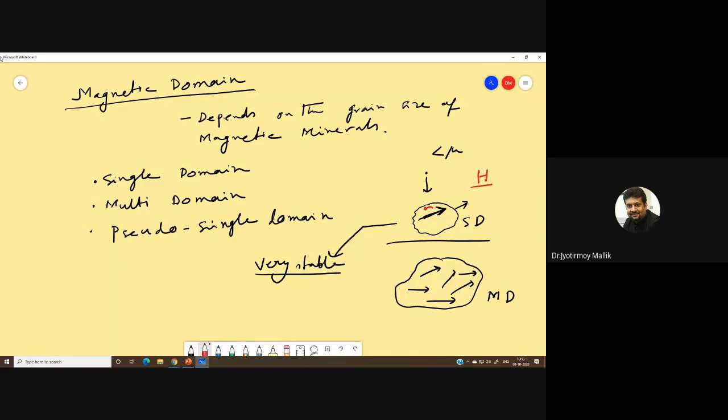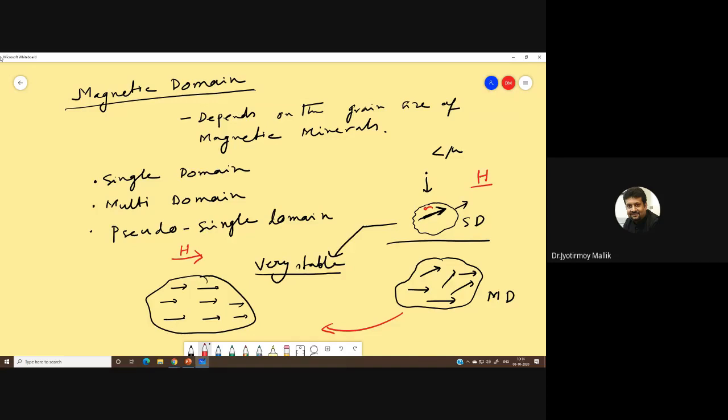It is easier to reorient a multi-domain grain, because they are loosely packed. So we can very easily reorient a multi-domain grain.